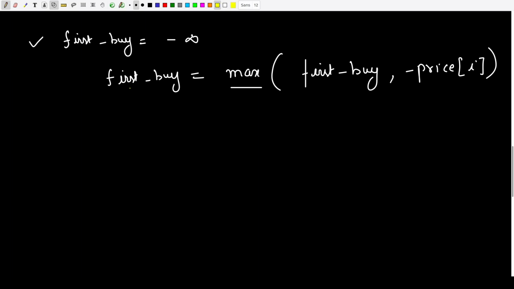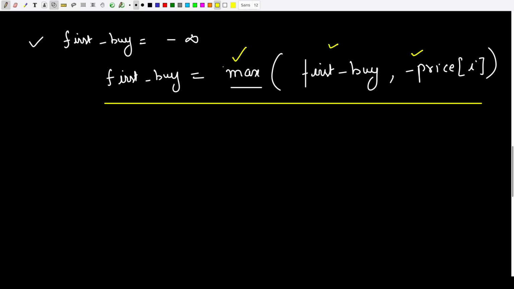Okay, so this is how we are going to go ahead and update our first buy, right? So at every time I want to minimize my debt, since we are dealing with negative sign, so that is why I have used here max rather than min. Okay, please note I am dealing with negative sign here. Okay, so this is how I'm going to go ahead and update my first buy.